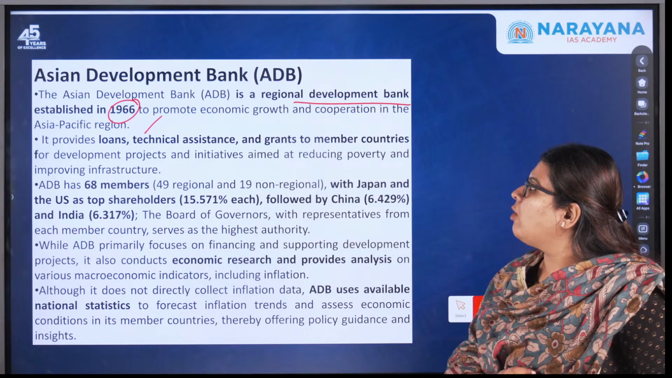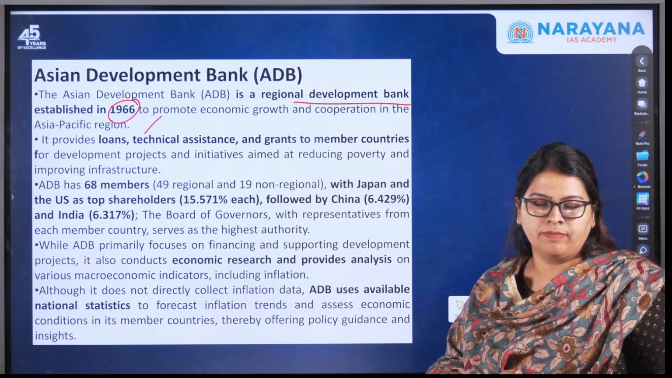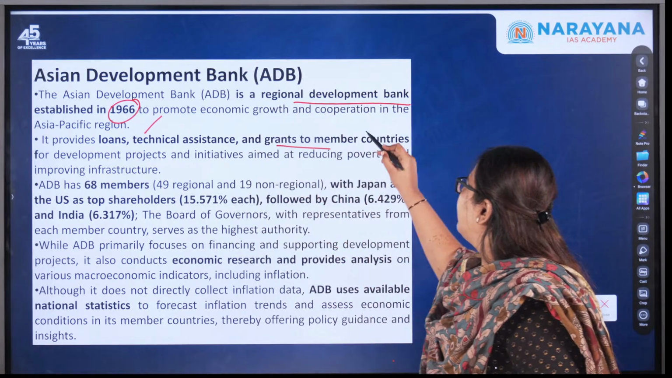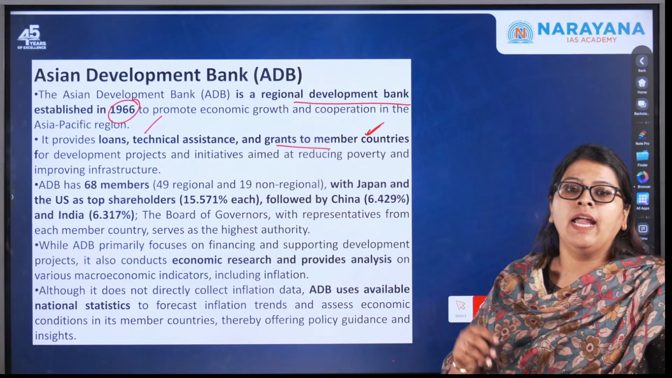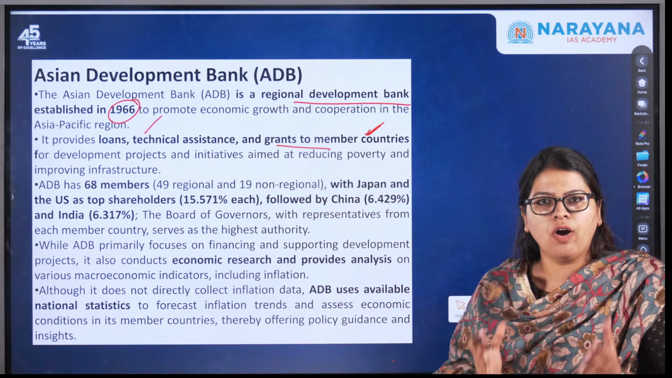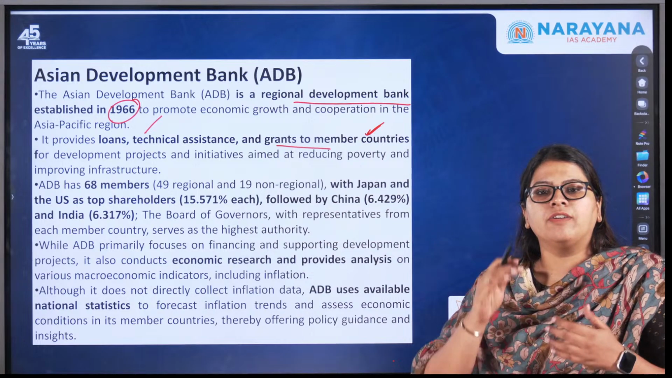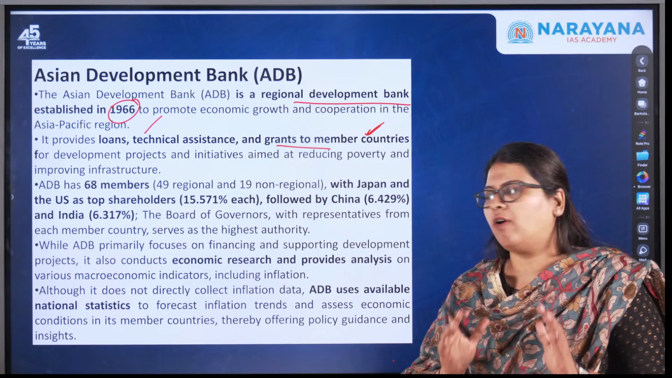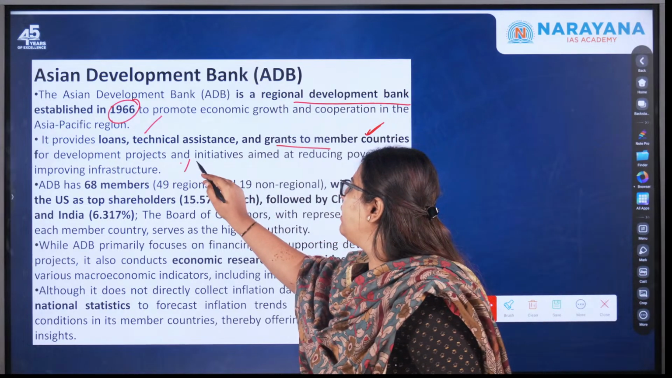Then what is its objective? It provides loans, it also provides technical assistance, and it provides grants to the member countries for development projects as well as initiatives which are overall aimed at reducing poverty as well as improving the infrastructure of this region. So this is what is very important.